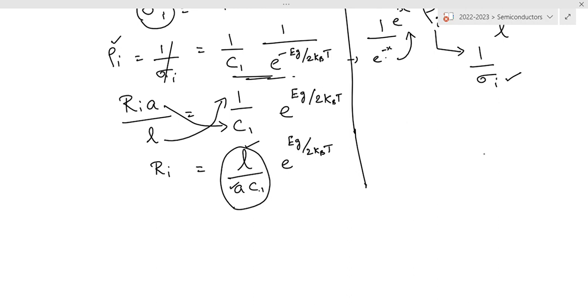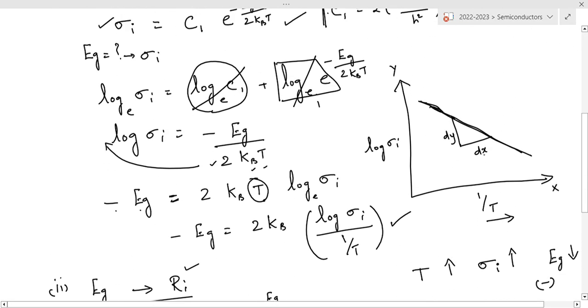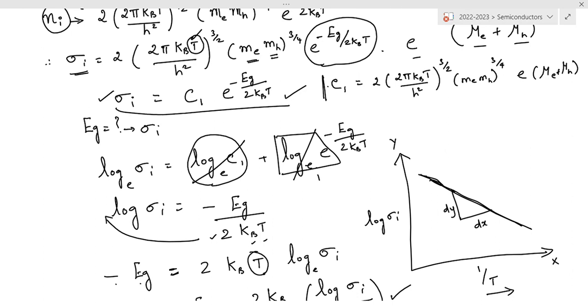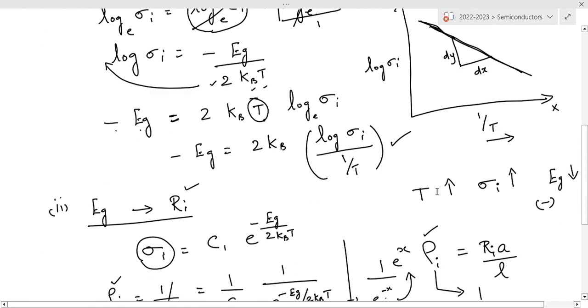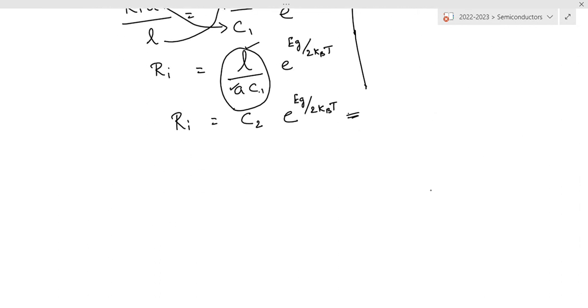Therefore, together we are going to write it as C2, which is another constant. Therefore, Ri is equal to C2 e power Eg divided by 2 kBT. So this formula is similar to sigma I is equal to C1 e power minus Eg by 2 kBT, here C2 e power Eg by 2 kBT.